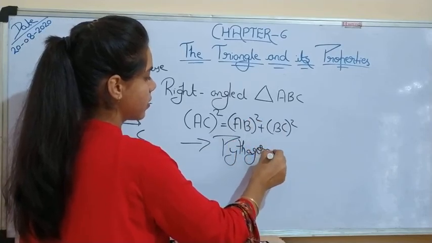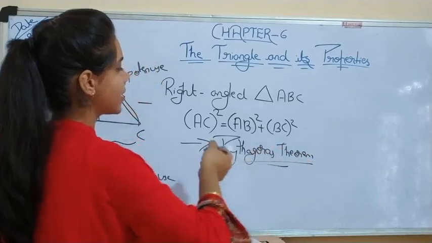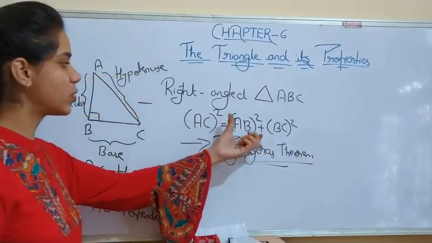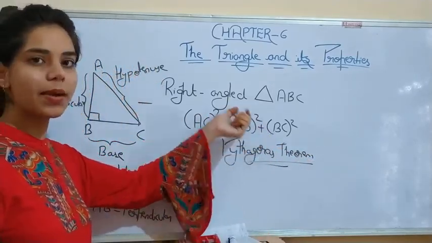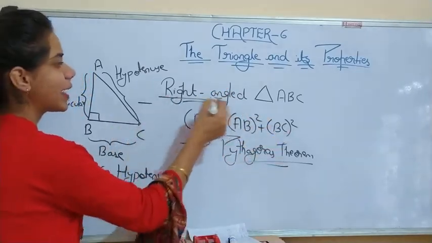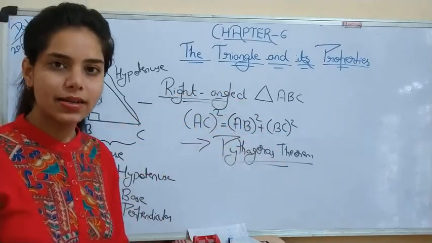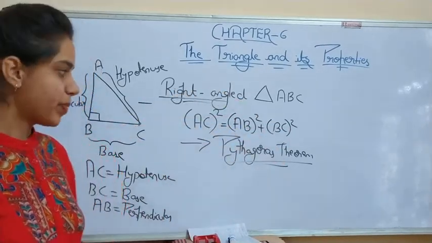Pythagoras theorem. So the square of the hypotenuse will always be equal to base square plus perpendicular square, but the condition should be a right angle triangle. Means this is possible only in a right angle triangle. Understood this thing?